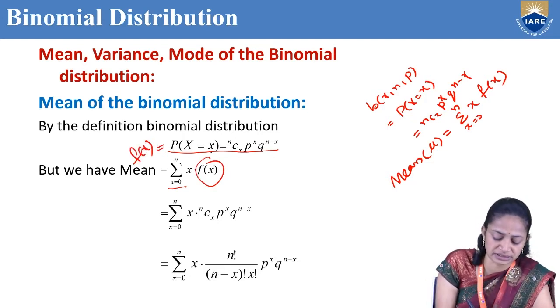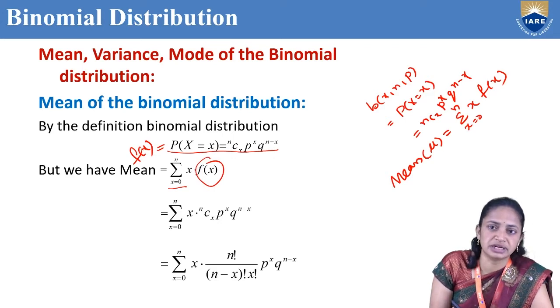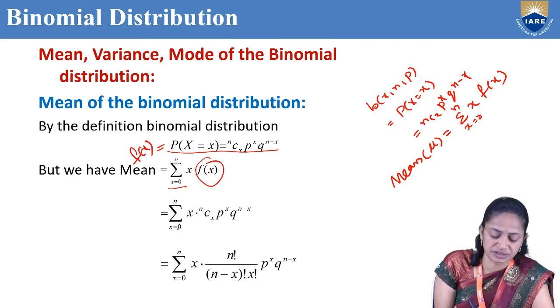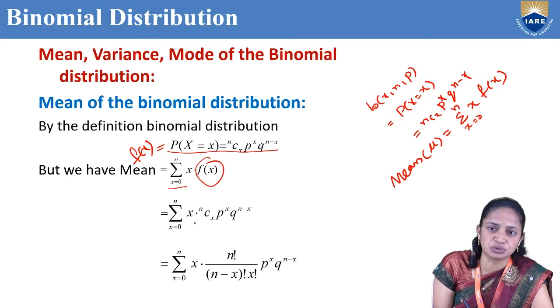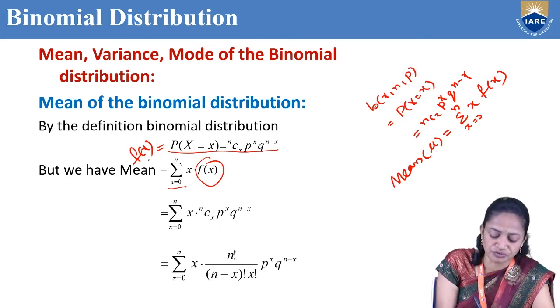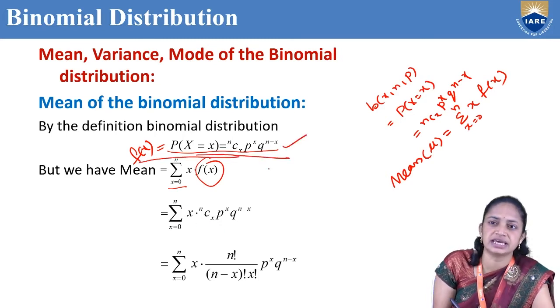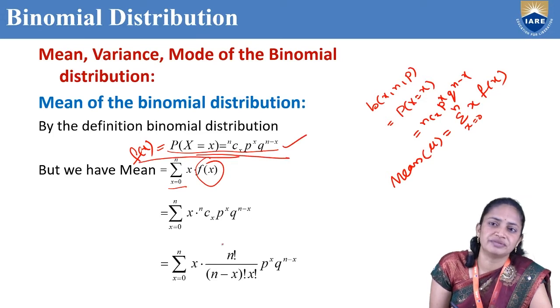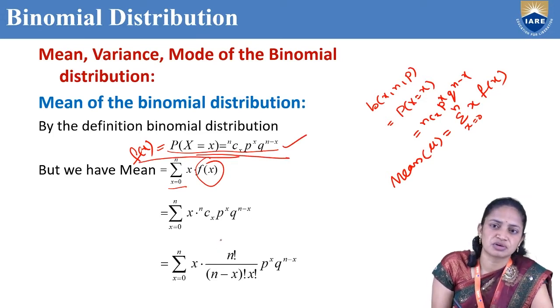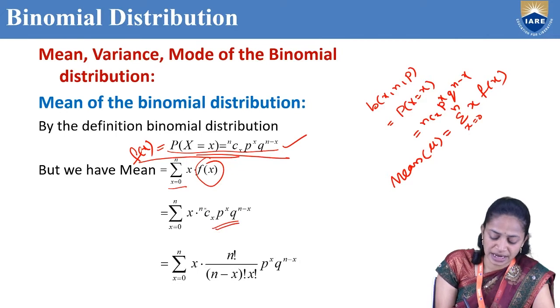P(X = x) means that is nothing but f(x). So summation x equal to 0 to n of x into f(x), where f(x) is nCx p^x q^(n-x). Now, we are focusing only on nCx.